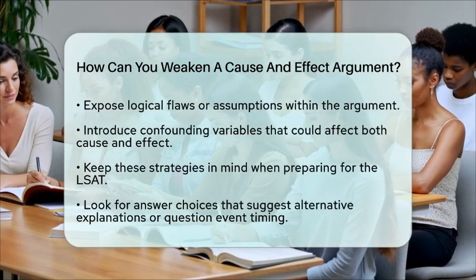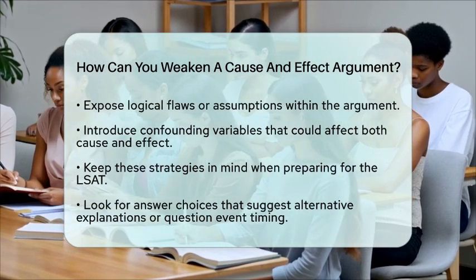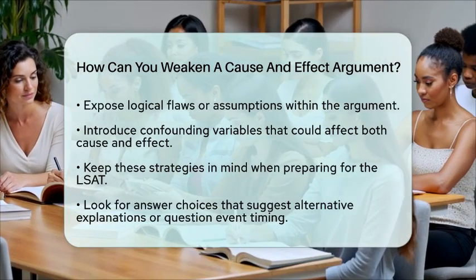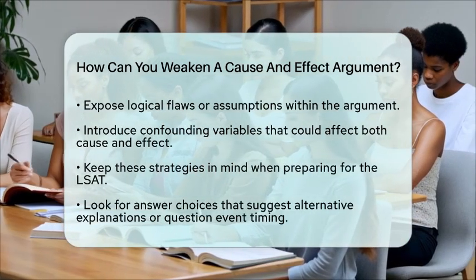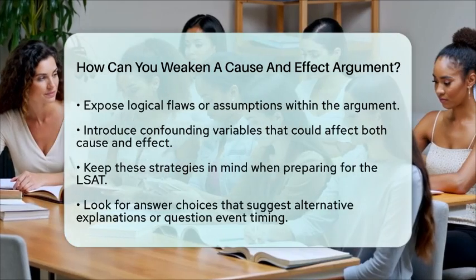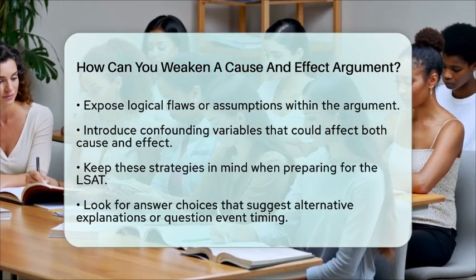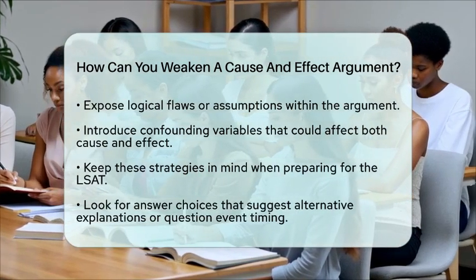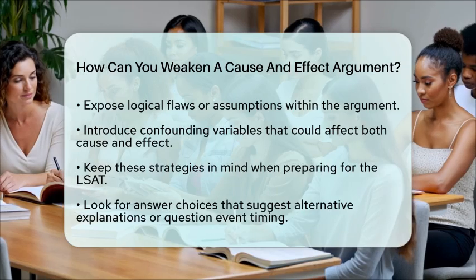Finally, introduce confounding variables. These are third variables that might affect both the cause and the effect, making the observed relationship appear stronger than it really is. By doing this, you can further weaken the argument's claims.